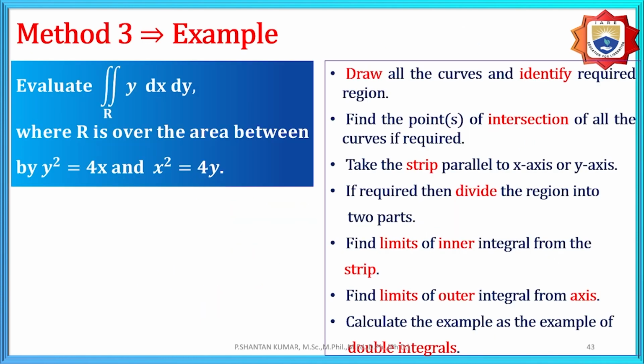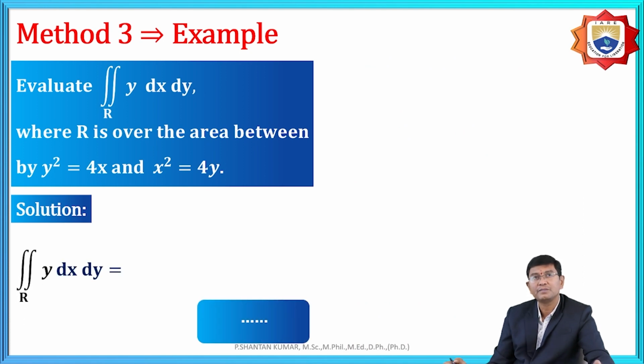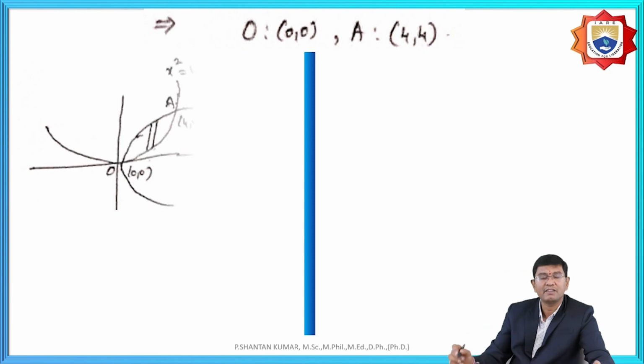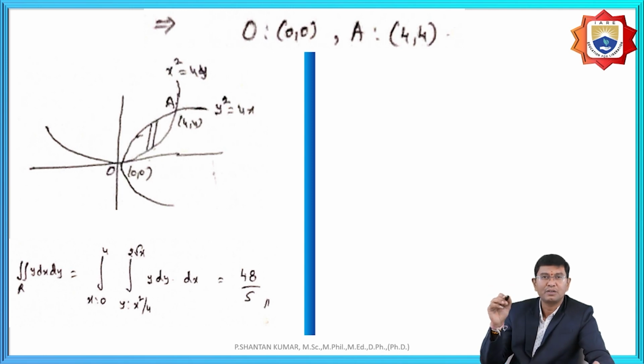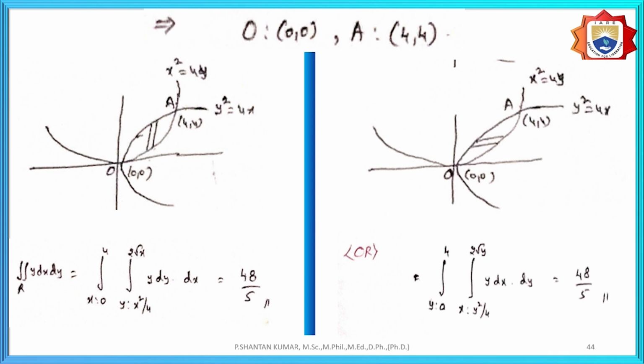Here the problem is based upon two curves, which are parabolas. The diagram should be clear. We are going to observe that y square equal to 4x is a parabola symmetric about the x-axis, and x square equal to 4y is a parabola above the x-axis. By taking any order, parallel to the y-axis or parallel to the x-axis, we get the same solution. That depends upon our choice; we need to assume and find the solution.